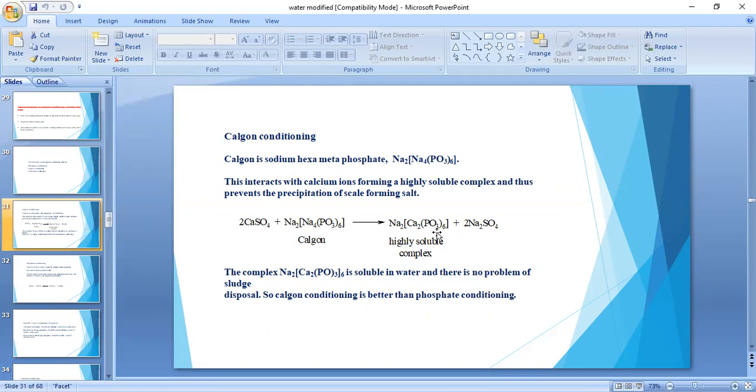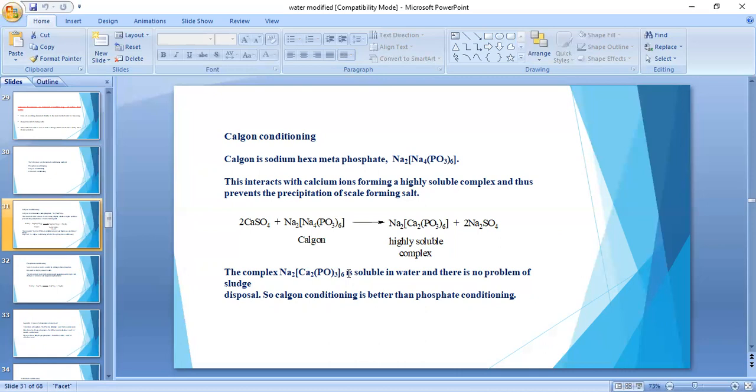Then it forms a highly soluble complex. In Calgon, calcium replaces the sodium, so calcium hexametaphosphate is formed along with sodium sulfate: Na2[Ca2(PO3)6]. This calcium hexametaphosphate is soluble in water, so it is easily removed by blowdown operation.